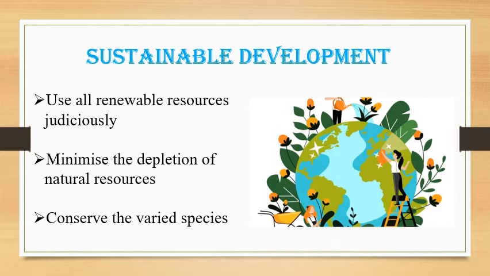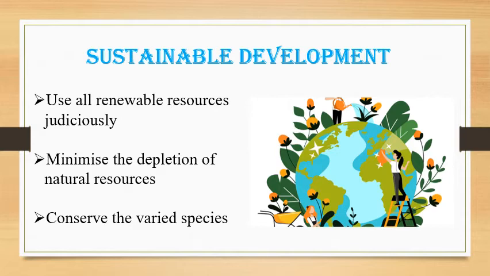Students, therefore, resources should be used judiciously. Overuse of many valuable resources has led to the degradation or deterioration in the quality of soil, land, and water resources. Therefore, students, we should have a responsibility to use resources in a limited manner, in a proper manner. Students, how can we sustain the resources? Listen, use all renewable resources judiciously, minimize the wastage of natural resources, conserve the varied species. By using these steps, we can definitely sustain the resources.